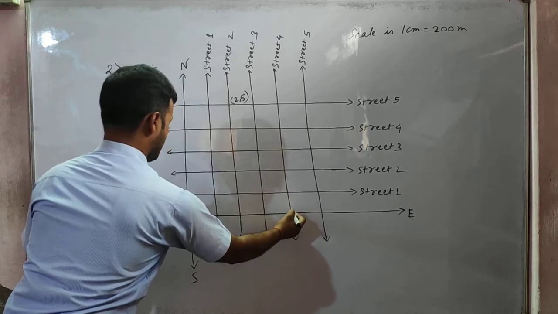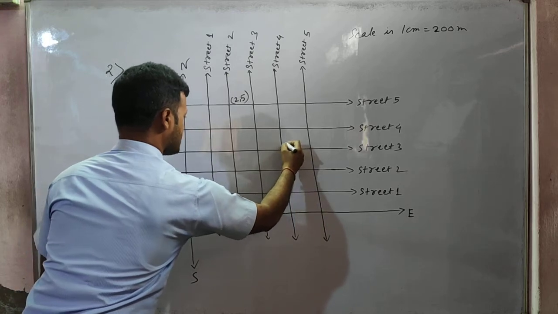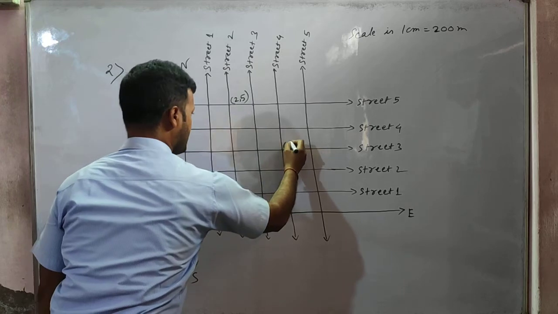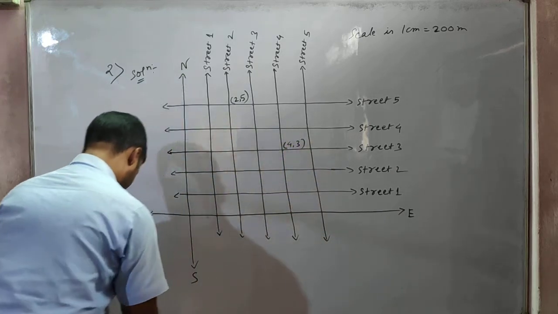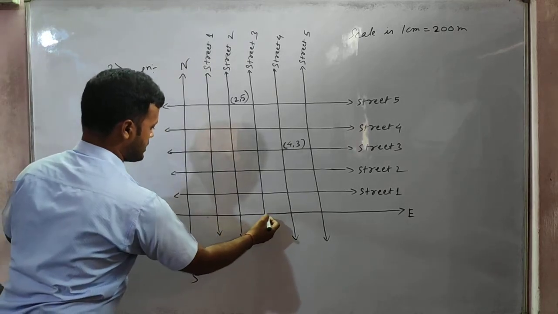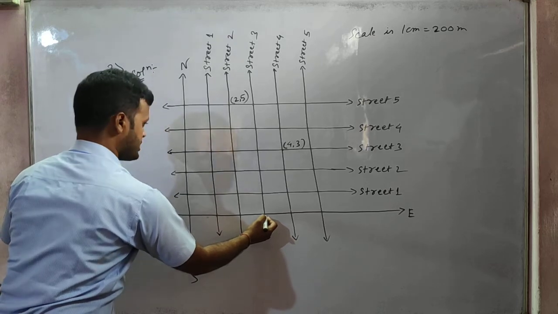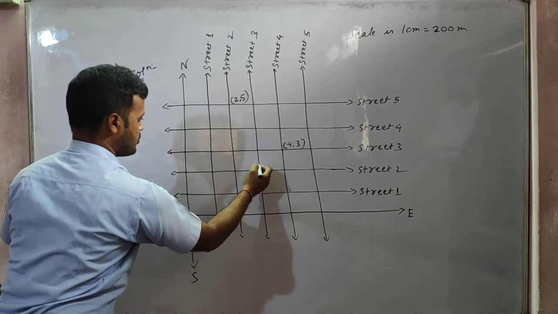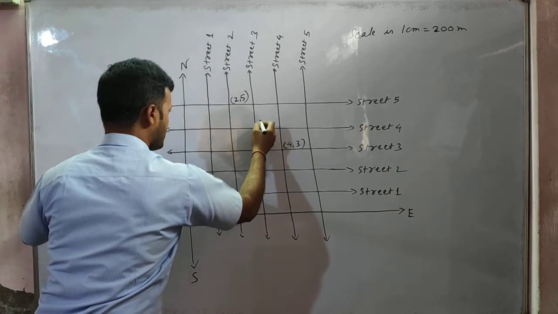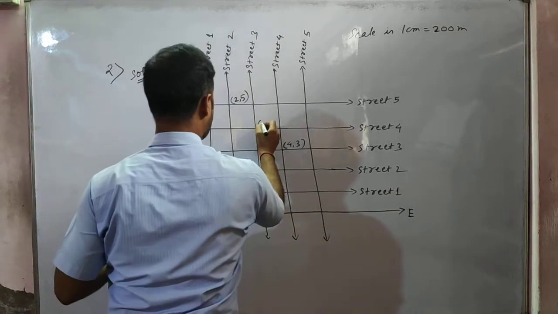So 1, 2, 3. This crossing will be called 4 comma 3, and the next one is 3 comma 4. 3 comma 4 means the third street, 1, 2, 3, in the north-south direction, and the fourth street in the east-west direction. 1, 2, 3, 4. This point will be your 3 comma 4.